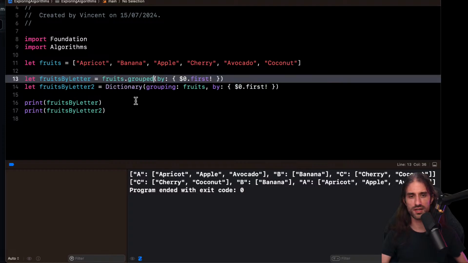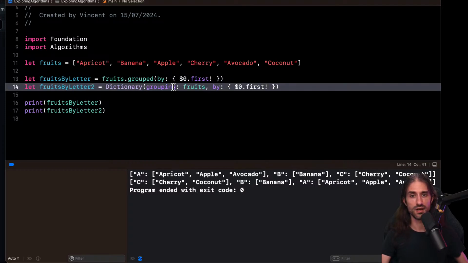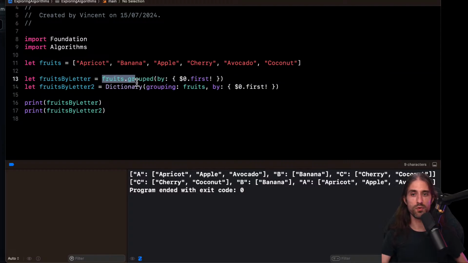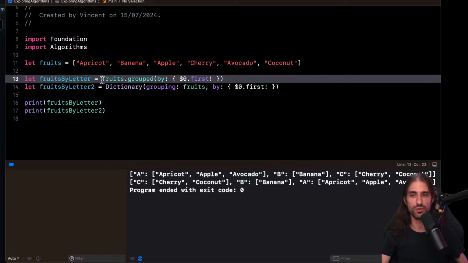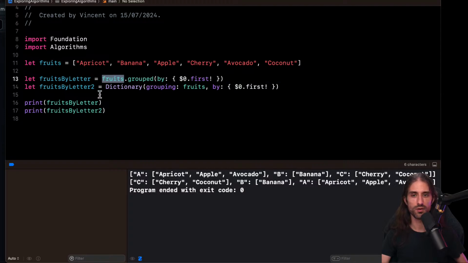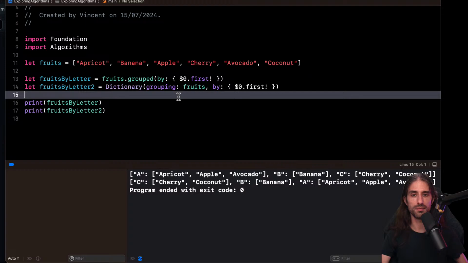I don't really see a clear reason because you already have it. I mean, the only reason is that the API works the other way. So you call it on the sequence rather than build a new value from the sequence. But besides that, I don't really see the reason to use it, to be honest.